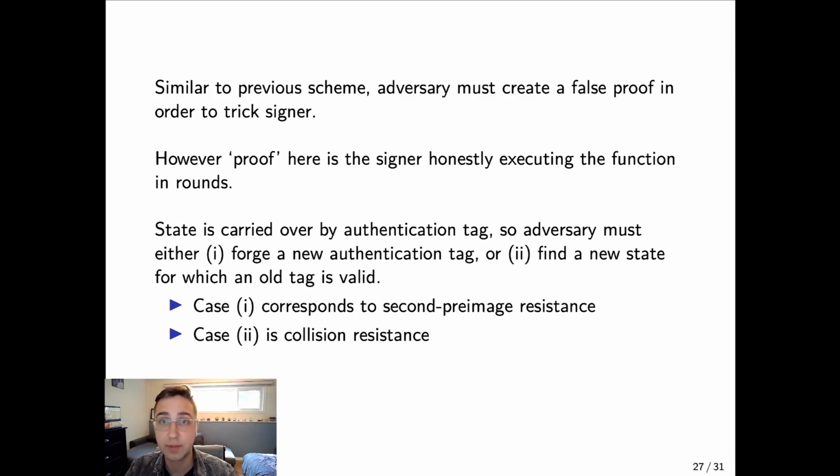So state is going to be carried over by an authentication tag, as mentioned. So the adversary either has to forge a new authentication tag or find a new state for which an old tag is valid. The first case corresponds to breaking the second preimage resistance of the scheme, whereas the second case corresponds to breaking the collision resistance of the oracle.